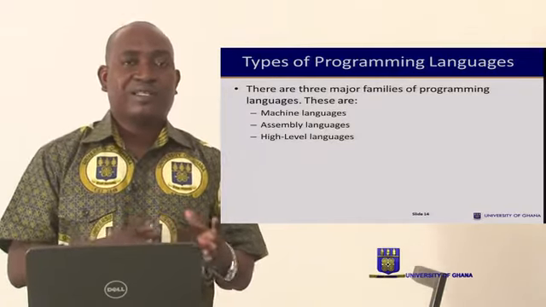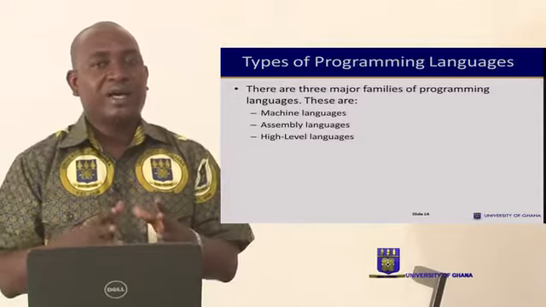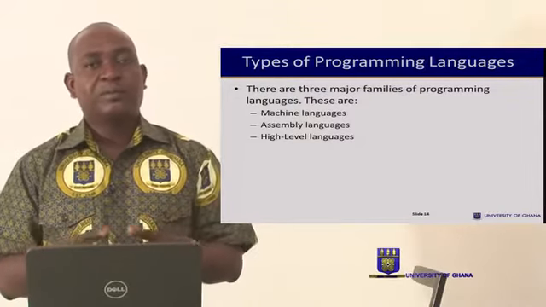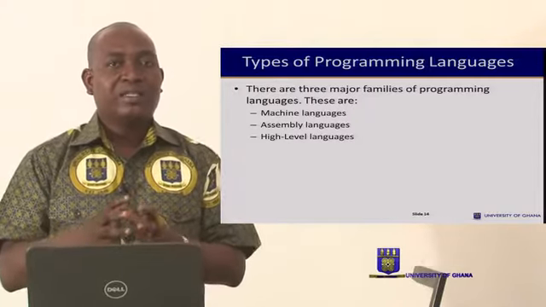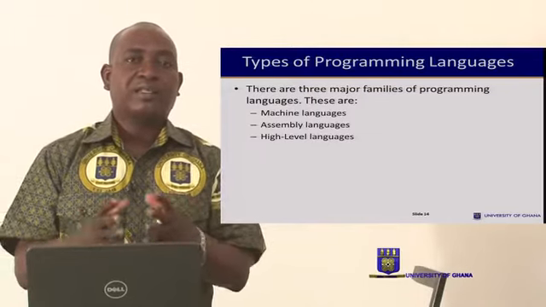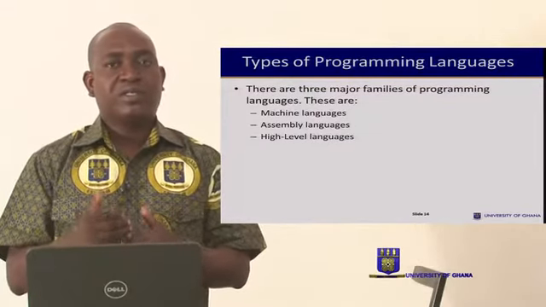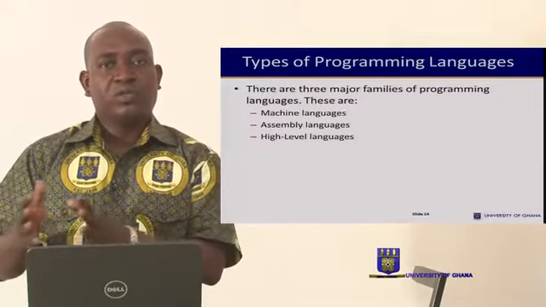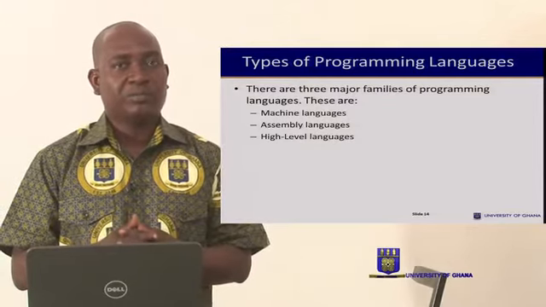So instead of the classical zeros and ones, we now move to words like add, sum, print, and what have you, which are English-like in the programming. So it makes life a little easier for programmers because of the zeros and ones that were so difficult to work with in the machine language.